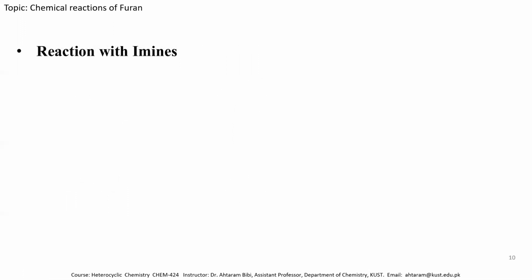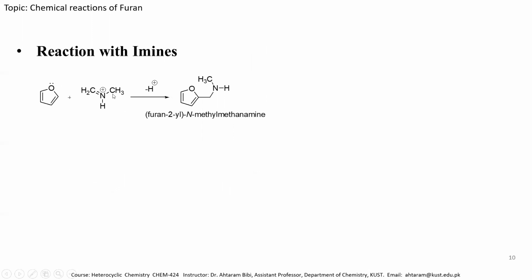Next is reaction with amines. This is an imine structure. When it is treated with a furan molecule, the electrophilic substitution reaction takes place. This lone pair of electrons shifts toward here, this pi electron shifts over here, and this pi electron attacks this carbon atom, neutralizing the positive charge of nitrogen. Then a hydrogen is eliminated from here to retain the aromaticity of the furan molecule, and we can obtain the 2-furanyl N-methyl methanamine molecule.